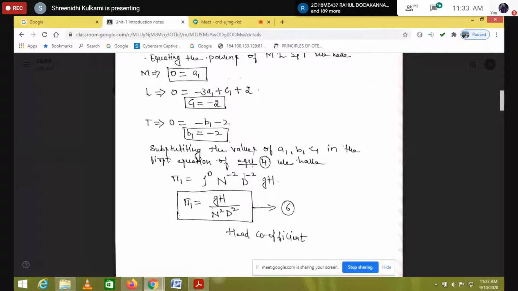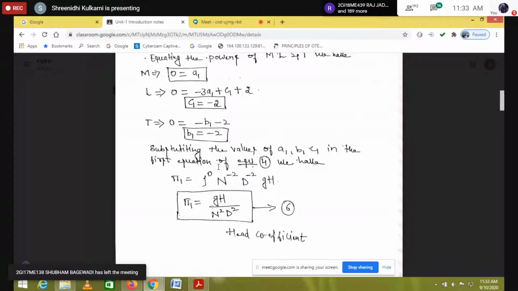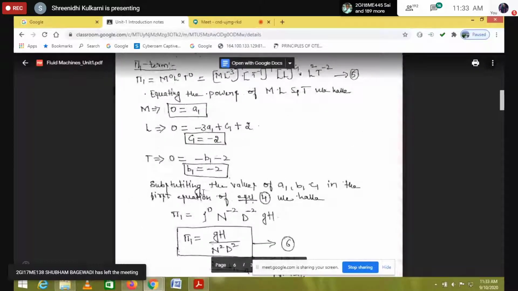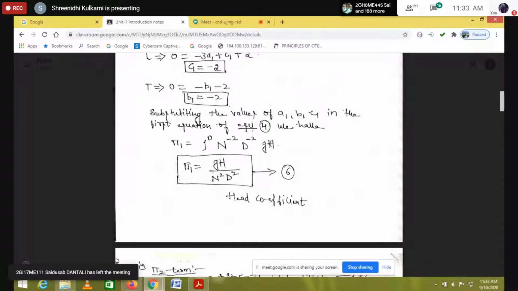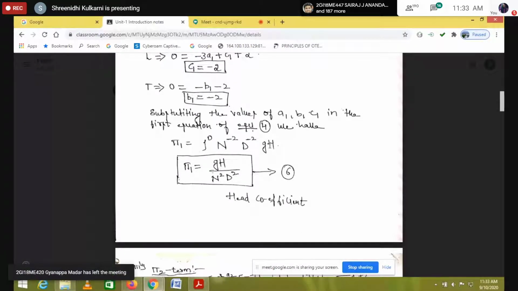And d to the power of c1. What is c1? c1 is minus 2. And what is the remaining? gh. See here, gh is remaining. So g into h. So this I am going to write as pi1 is equal to gh, because here we have n to the power of minus 2 and d to the power of minus 2. So this equation we can write as gh by, so here the power of 0, so it is 0 only. So we will write it as n square and d square.